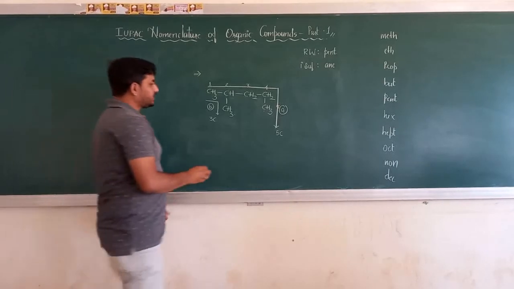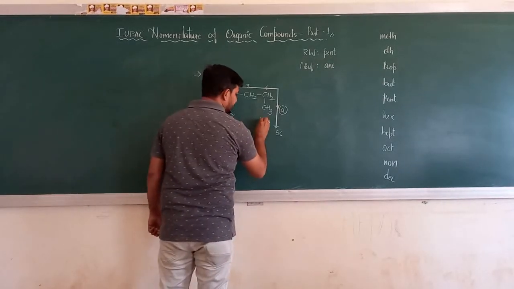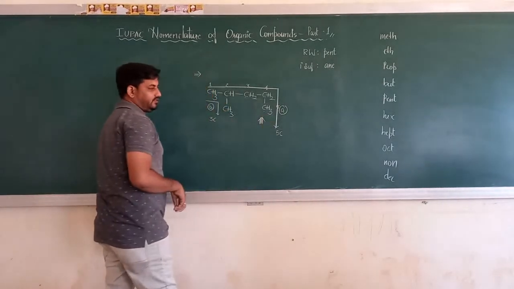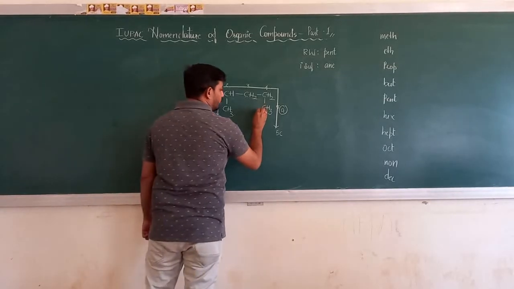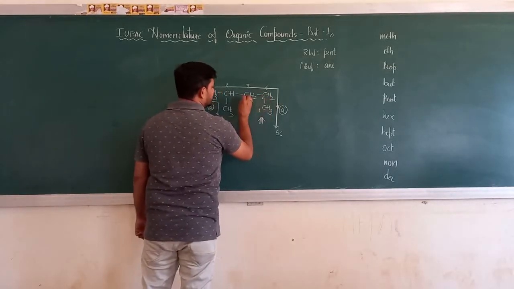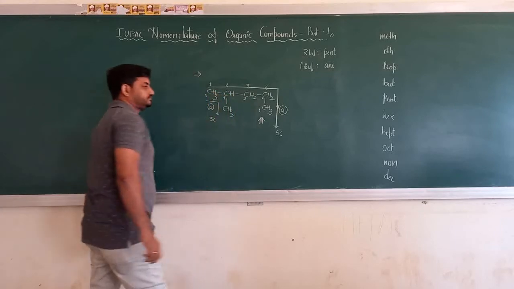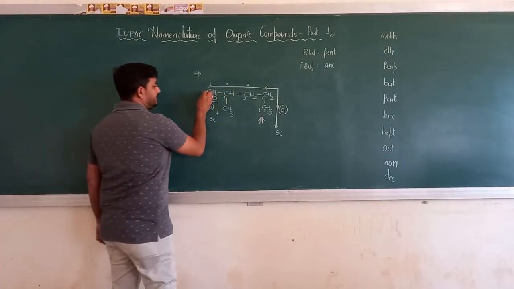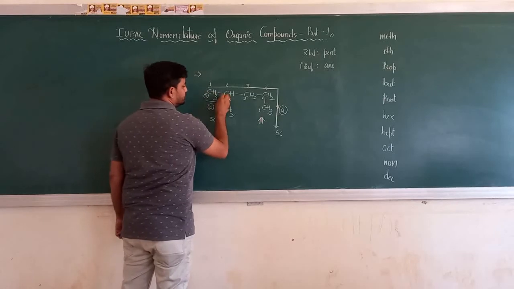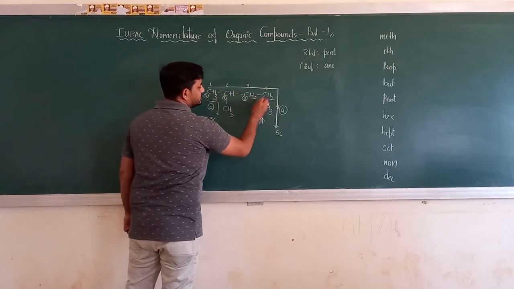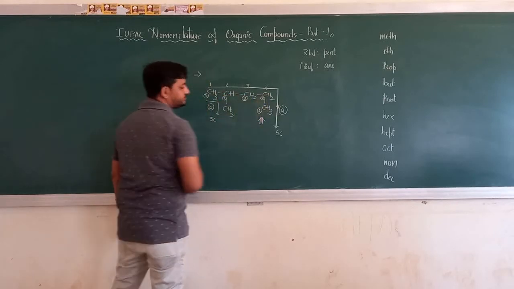Now if I start numbering from the other end, the numbering starts. This will get 1, this will be 2, this will be 3, this will be 4, and this will be 5. Okay, just circle it so that it becomes easy. This is 4, this is 3, this is 2, and this is 1.